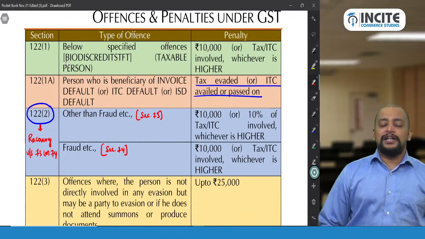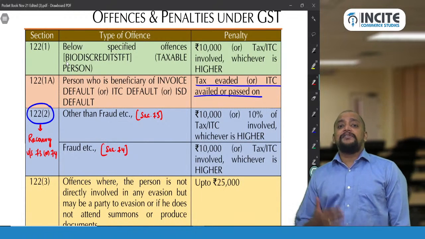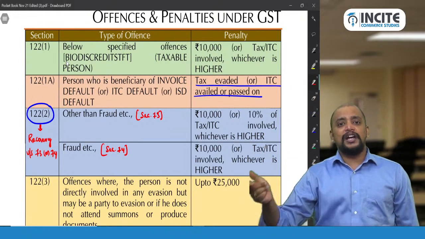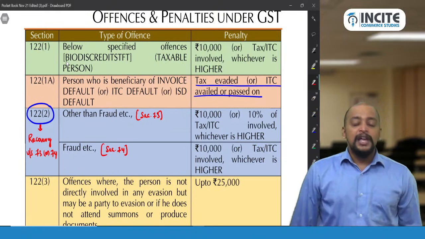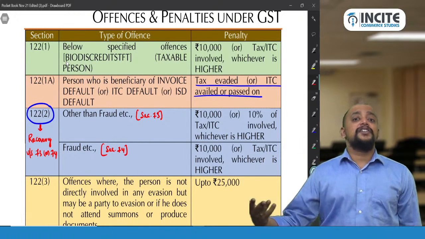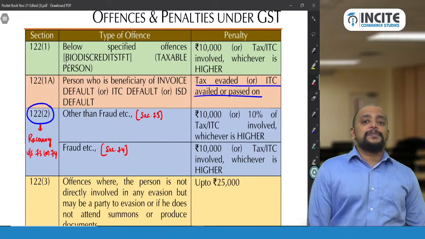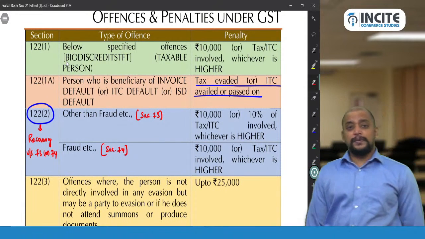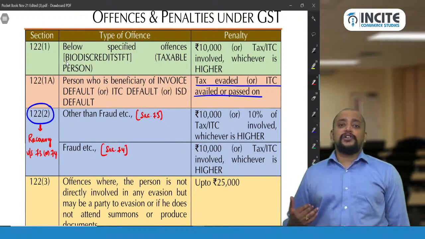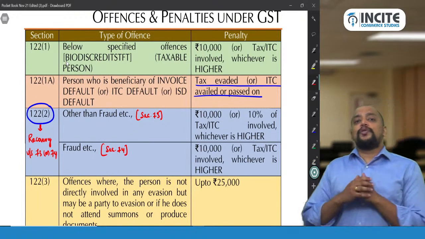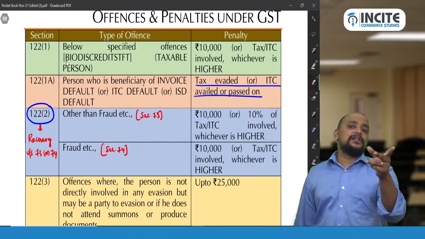Then which will be applicable? If recovery is initiated under 73, 74, then 122 subsection 2 will come, 122 subsection 1 will not. If 73 or 74 recovery is not initiated, then penalty under 122 subsection 1 will come. So wherever there is a conflict, both are mutually exclusive. Any one is applicable, the other will not be.